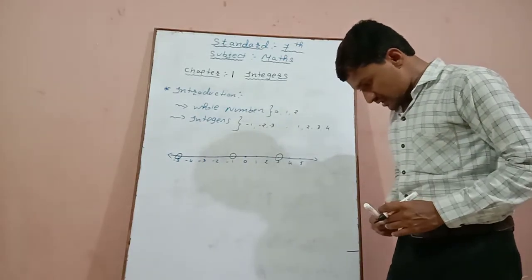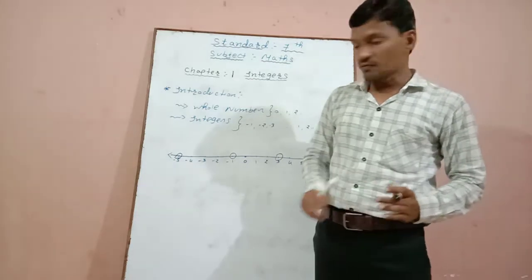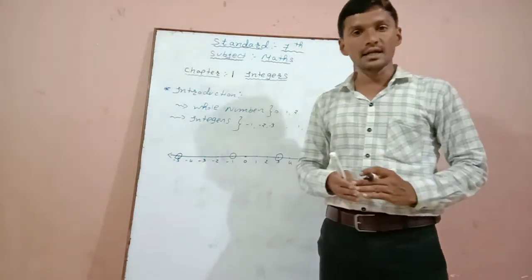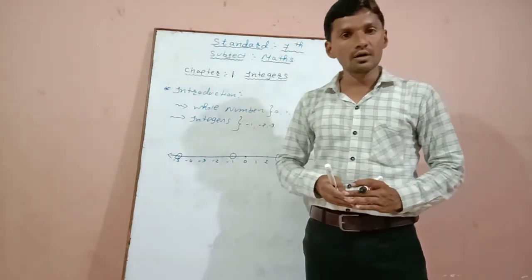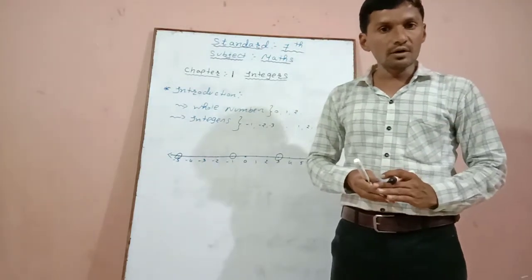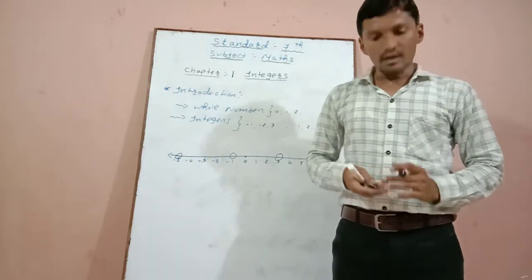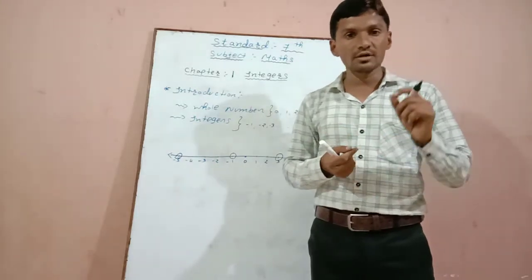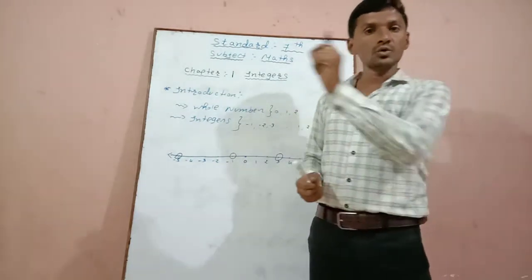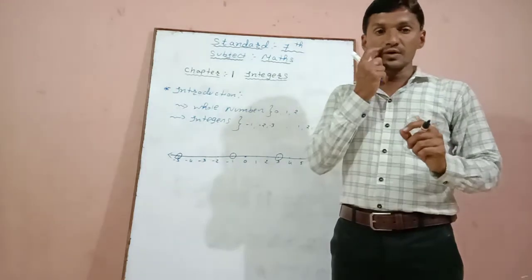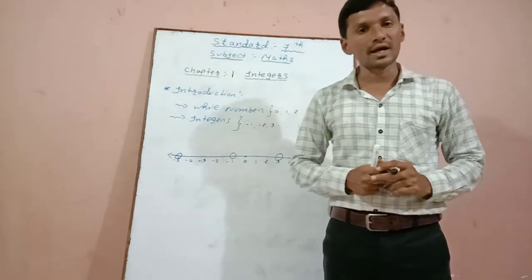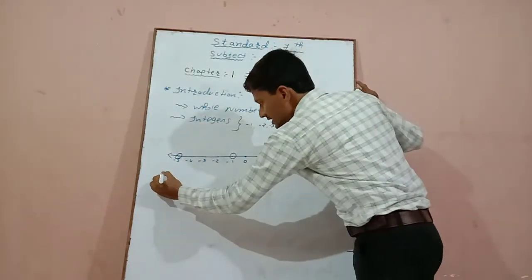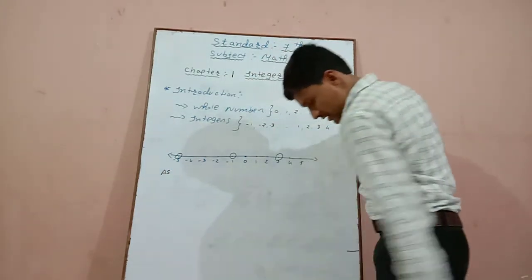Can you write these marked numbers in ascending order? We have to arrange these three numbers in ascending order. Now, what is ascending order? In ascending order, we have to arrange the numbers from the smallest to the largest. That means from smaller to higher number we have to arrange the numbers. That is called ascending order. Now we will arrange them here in ascending order.